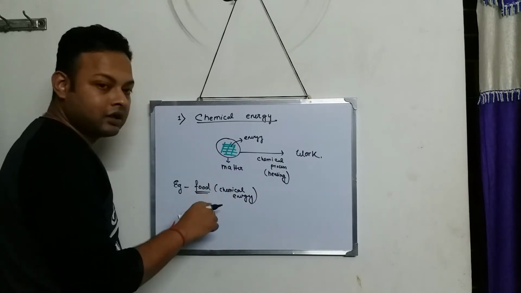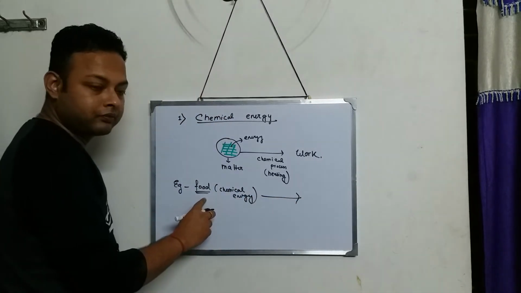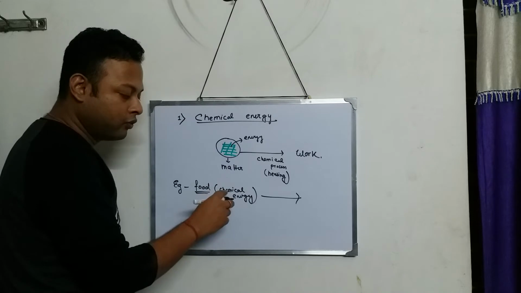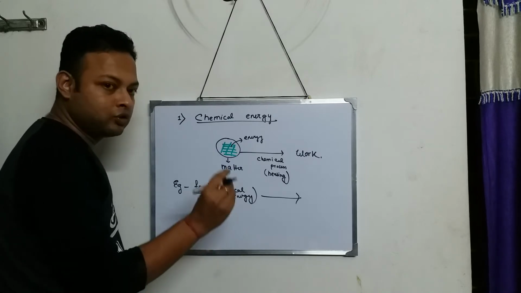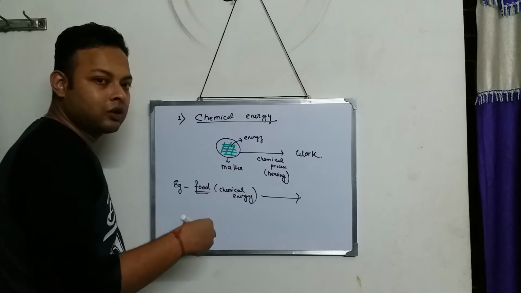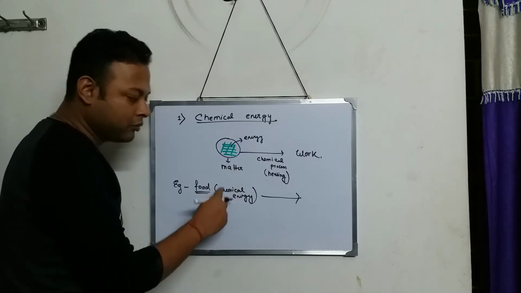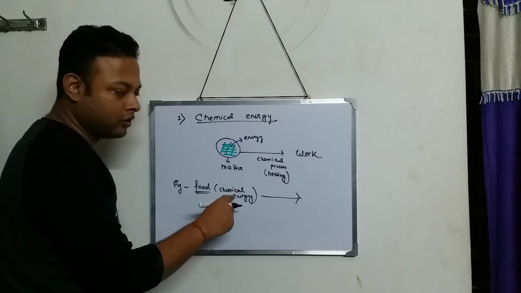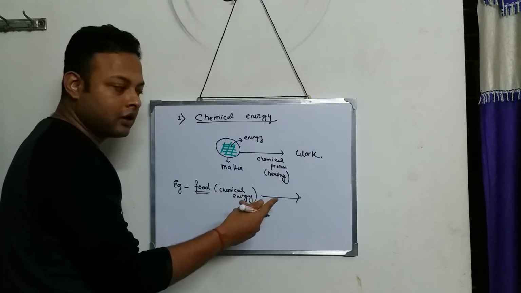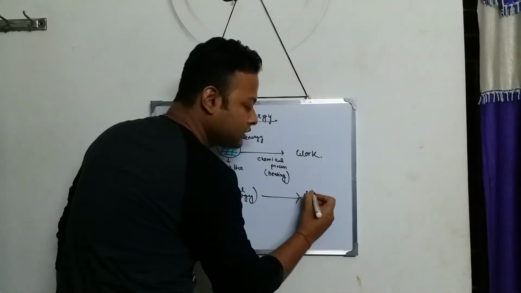Now, when we eat the food, this food breaks into small fine particles. Our body does a lot of heating to the food, and all the chemical energy inside the food is released to our body.